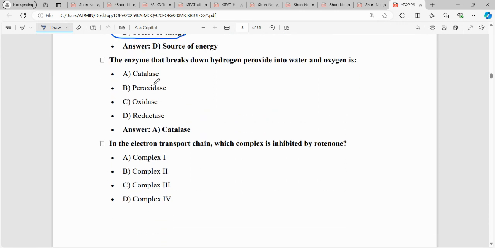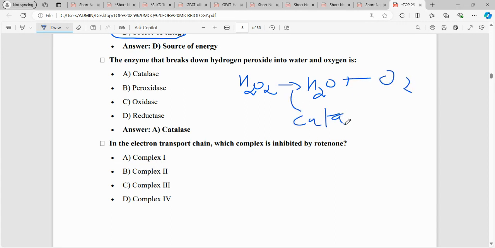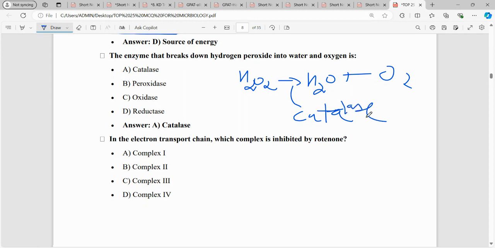The next question that we have is the enzyme that breaks down hydrogen peroxide into water and oxygen. So when H2O2 is broken down into H2O and O2, the enzyme involved is catalase. Catalase converts peroxides into water and oxygen.